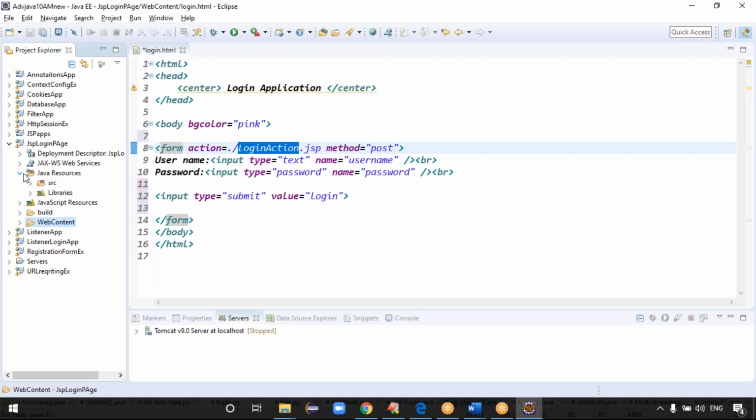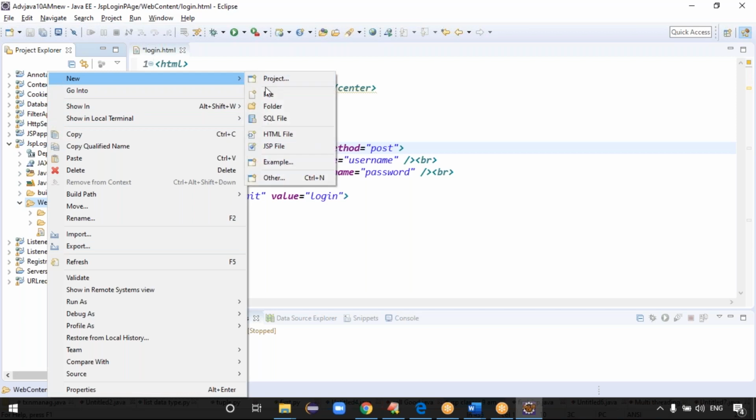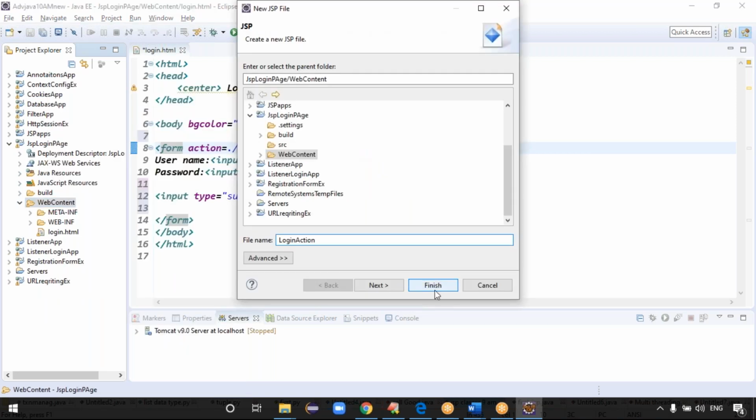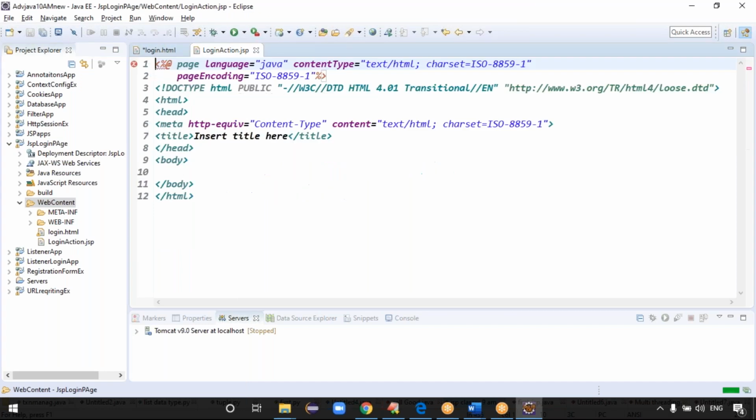In that case, is the Java Resources folder required or not required now? The src folder, are you creating anything? So nothing, right? You have no need to create anything here. Okay, under the WebContent folder itself, right click, new. I want to create a JSP file. What is the JSP file name here? loginAction.jsp. Click on Finish.